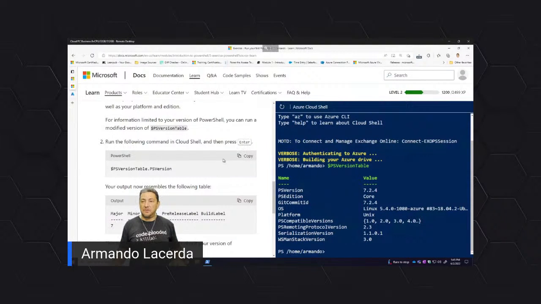In this case, because we have identified that we have a PS version property on the PS version table object, the exercise here says, you know what? If you want to get just one piece of information about one of these, you can use the full name of that element. So notice that PS version is the same as what we have over here, but now we want not the whole list of properties that it outputs by default, but a particular one, the PS version, this one here.